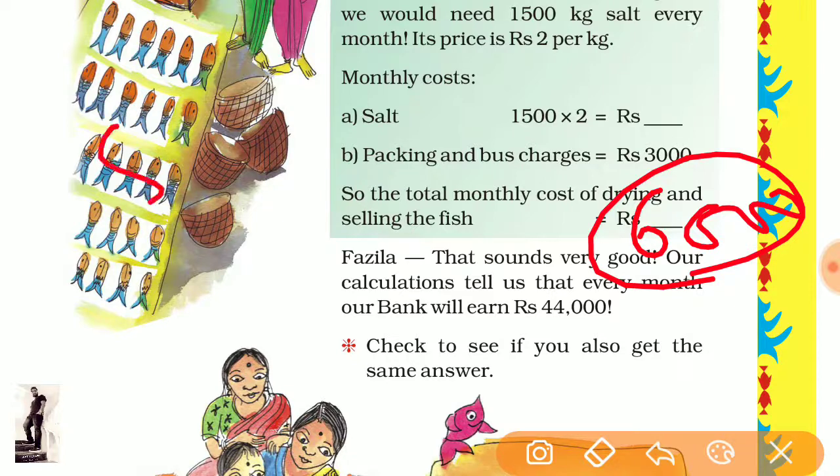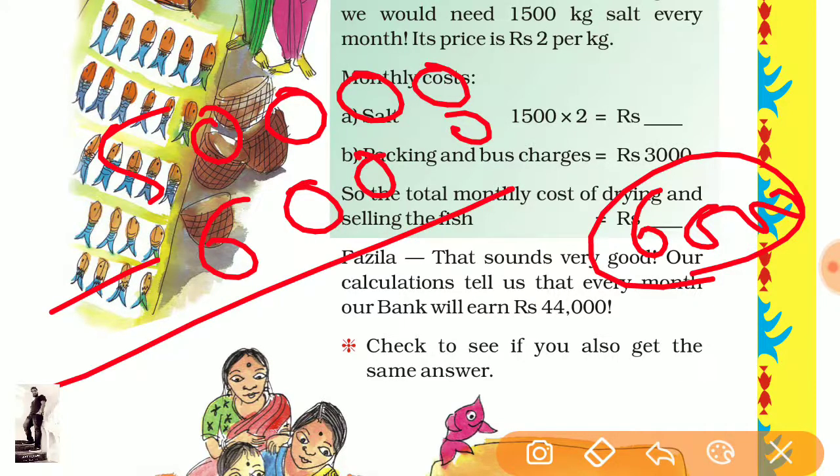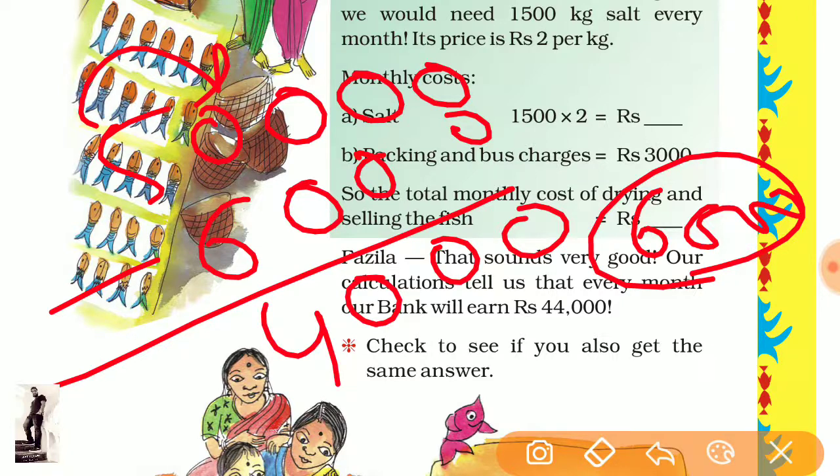So we have 50,000 rupees from selling the dried fish, and 6,000 spent for the bus charges and the salt. So how much do we get in the end? 0 minus 0, 0, 0, 0, and take 1 here, carry 1, so it is 10, 10 minus 6 is 4, and there remains 4, so it is 44,000. So it is our answer.